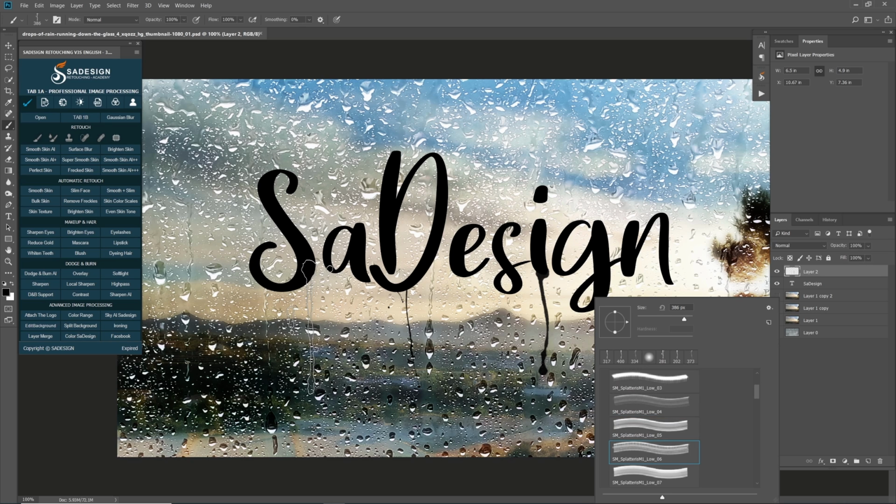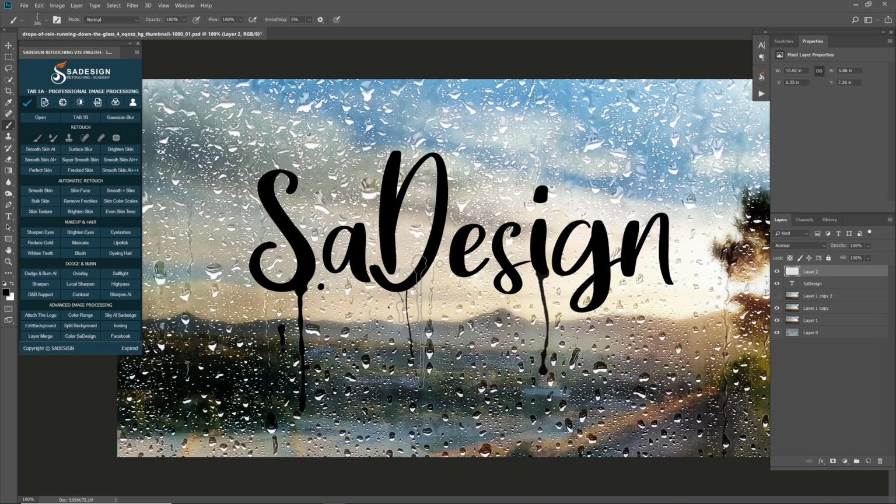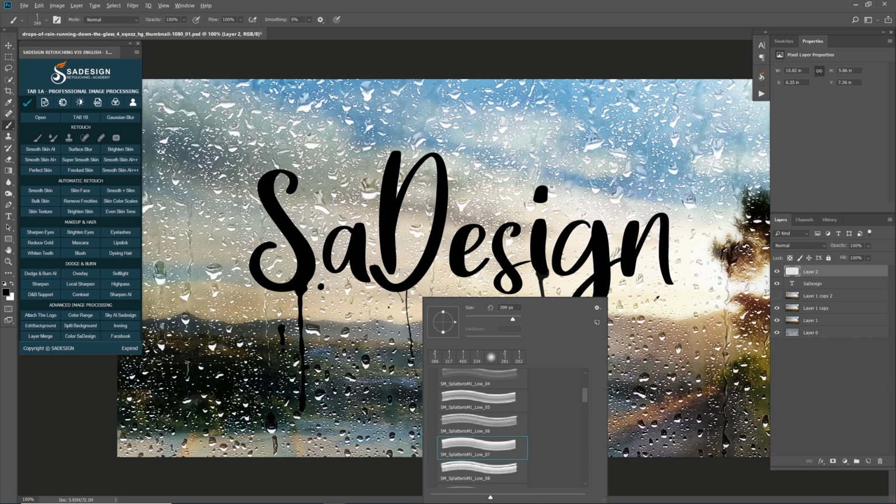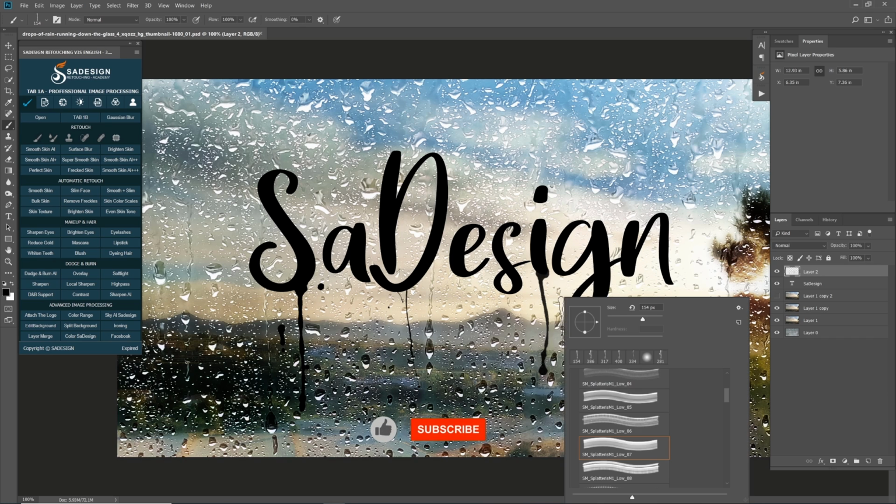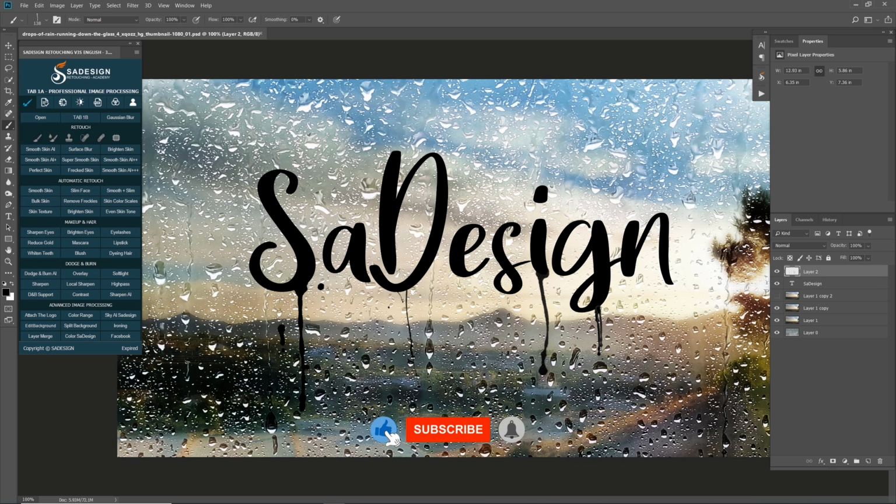Tips: use bracket on the keyboard to increase or decrease the brush size to boost up your workflow. Use Erase tool to remove some places that you want. Before that, you should change to soft brown brush.